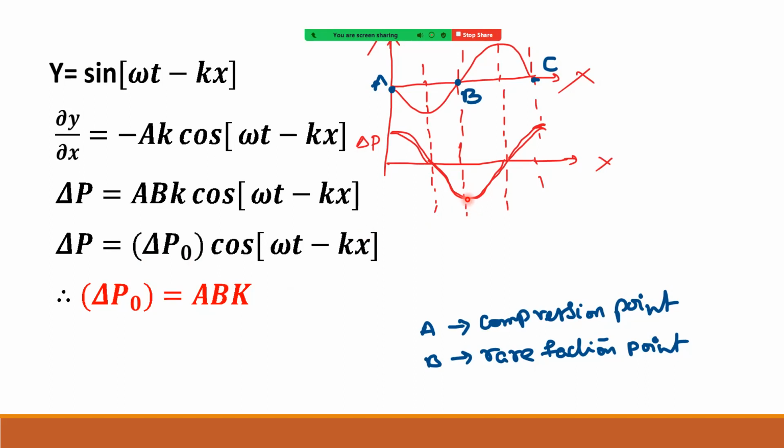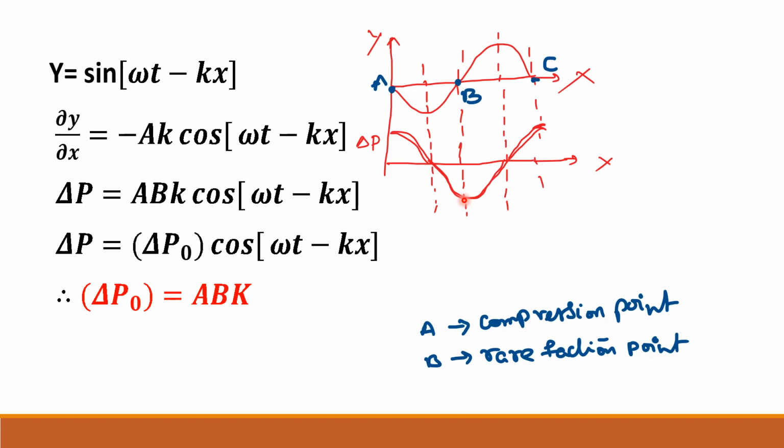If the question is asked, at point B, what is the pressure? It is pressure of atmosphere minus delta P naught, because the change is minus delta P naught.